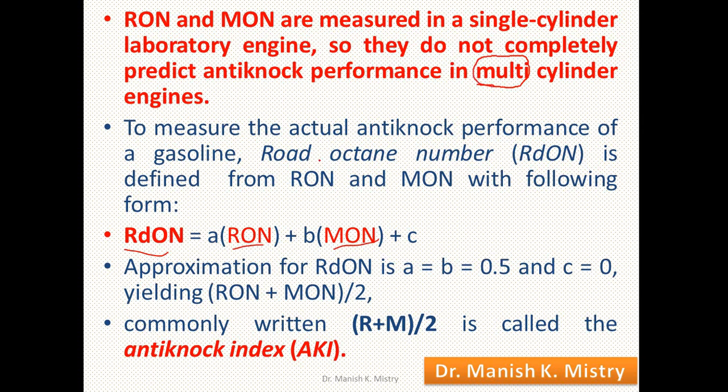For the multi-cylinder engine, road octane number is defined, and with the help of many derivations, the final equation comes: A times road octane number plus B times motor octane number plus C. The value of A and B in most cases is 0.5 and C value is almost sometimes 0. That's why the common value of the road octane number is research octane number plus motor octane number divided by 2. That is also known as the anti-knock index.